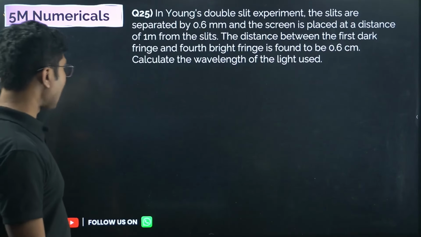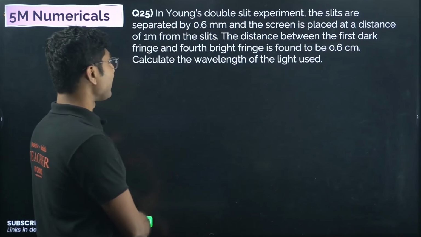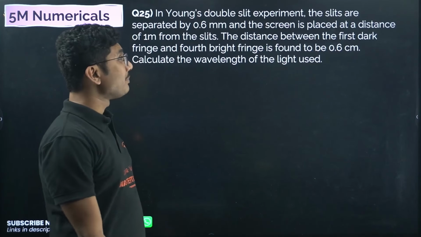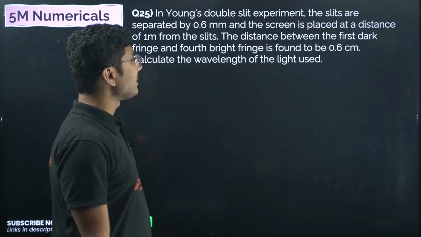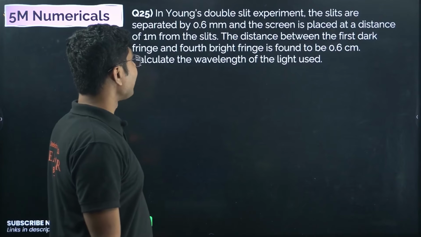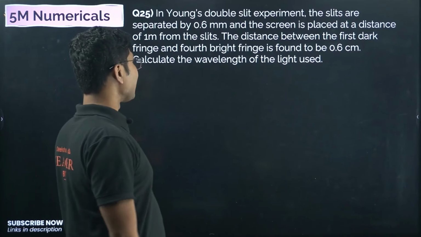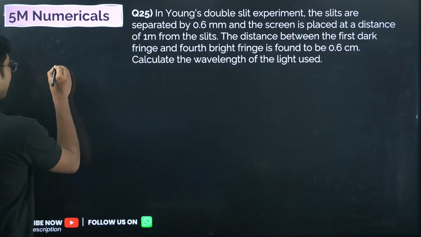Now let's move on to the last question of the day. In Young's double slit experiment, the slits are separated by 0.6 millimeter and the screen is placed at a distance of 1 meter from the slits. The distance between the first dark fringe and the fourth bright fringe is found to be 0.6 centimeter. Calculate the wavelength of the light used. Very interesting. So first of all, what are all the values given?